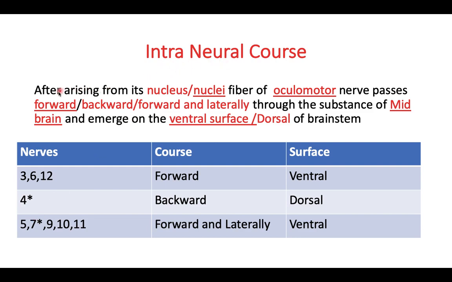Again, I am just repeating our statement for the intraneural course: after arising from its nucleus or nuclei, the fiber of the dash nerve passes forward if it is forward, backward if it is going backward, or, for the rest, forward and laterally. We choose one of these three.